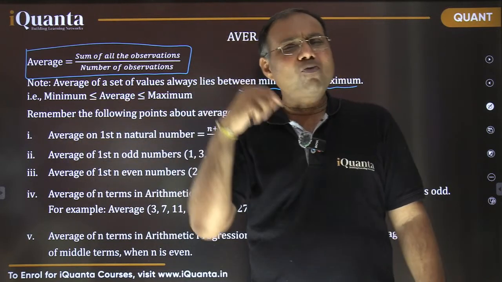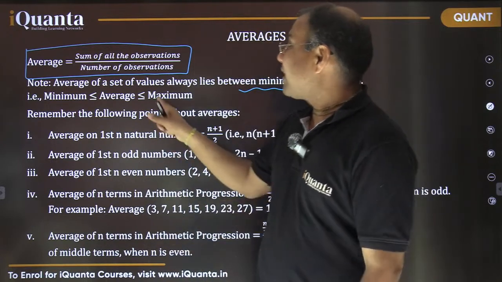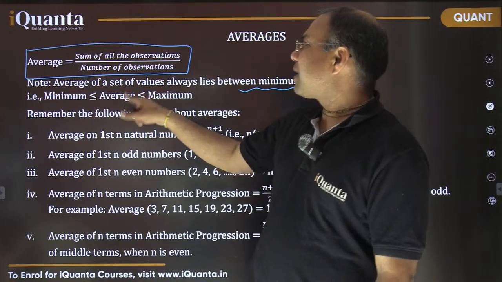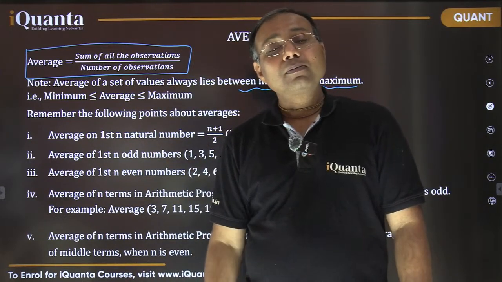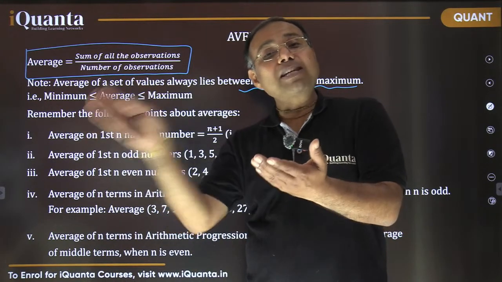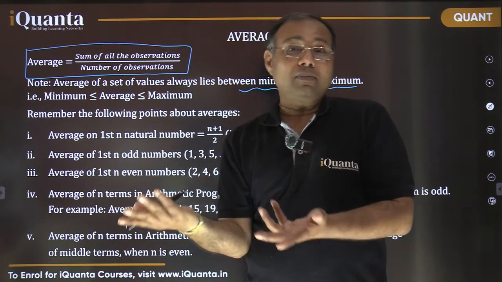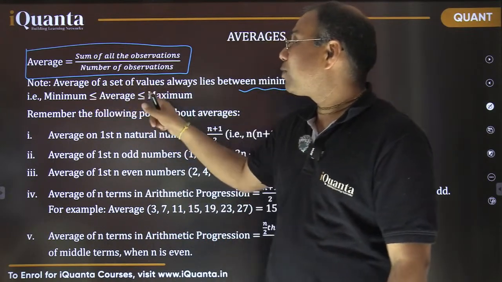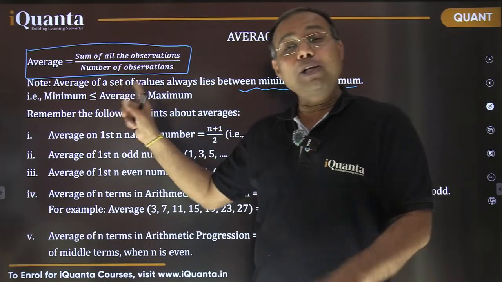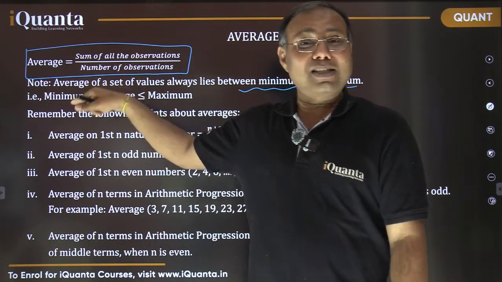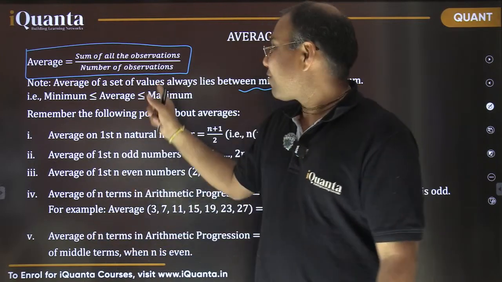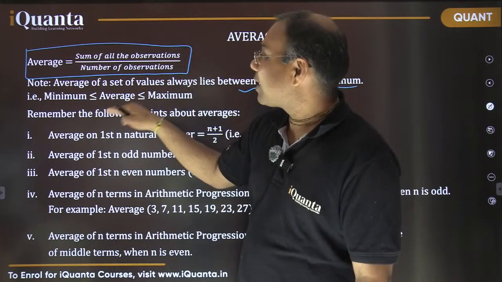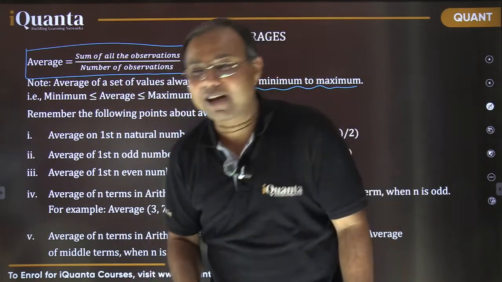Now you may wonder, I should also ask you, why is this equality sign there? How is it possible that the average becomes equal to the maximum value? Actually, it happens when all values are equal, then that is the average only, right? So whether you call it maximum or minimum. So equality is only going to happen if it is happening on both sides. Simple, right? Equality will be there only when it is on both sides. Otherwise, the average is going to be less than the maximum and more than the minimum. Fine?